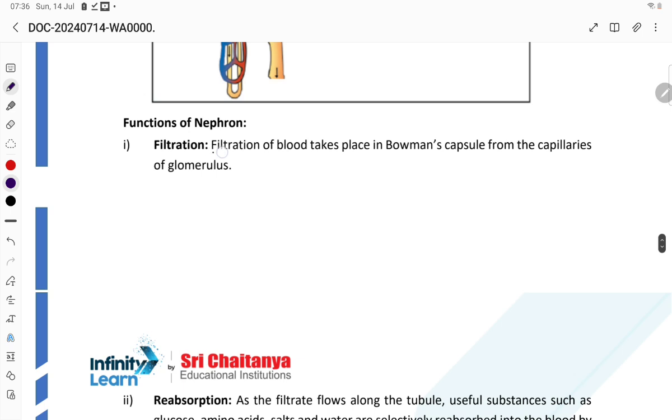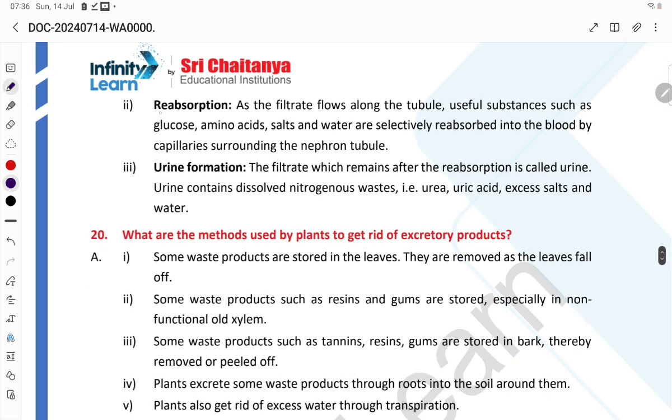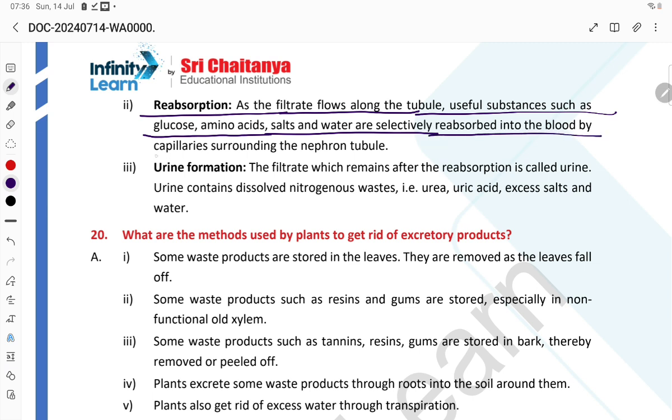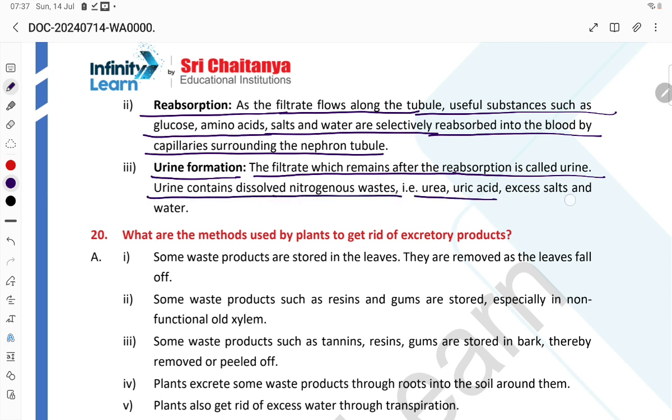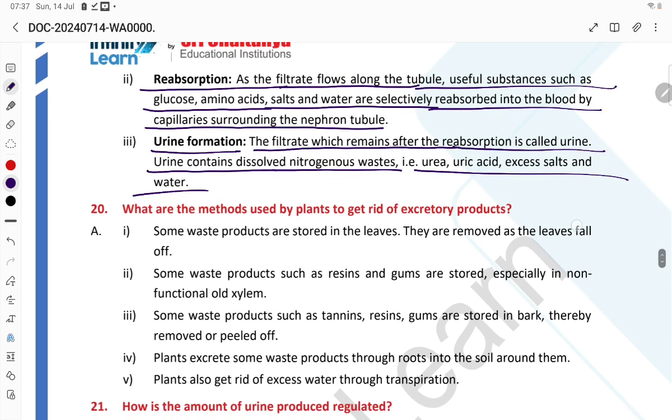Function of nephron: filtration of the blood takes place in the Bowman's capsule from the capillaries of the glomerulus. Reabsorption: as the filtrate flows along the tube, useful substances such as glucose, amino acids, salt, and water are selectively reabsorbed into the blood capillaries surrounding the nephron tubules. Urine formation: the filtrate which remains after the reabsorption is called urine. Urine contains dissolved nitrogenous waste, urea, uric acid, excess salt, and water.